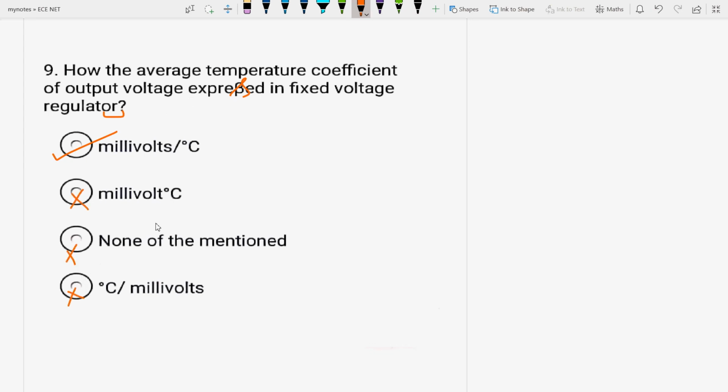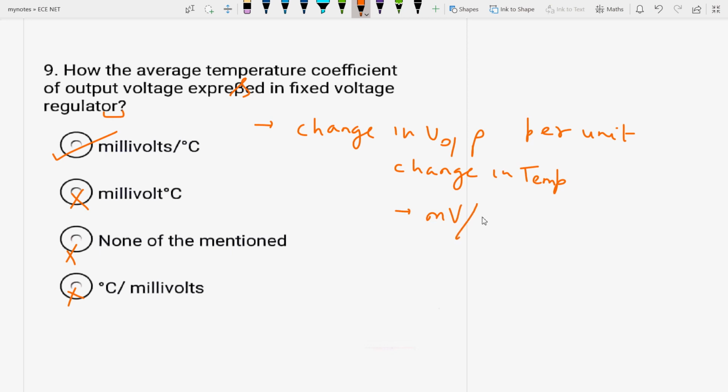The temperature stability or the average temperature coefficient of the output voltage is the change in output voltage per unit change in temperature, and it is expressed in millivolts per degree Celsius.